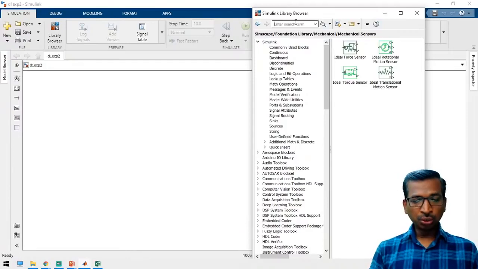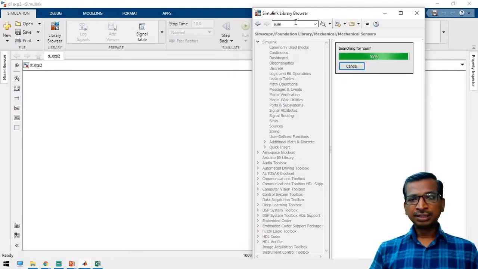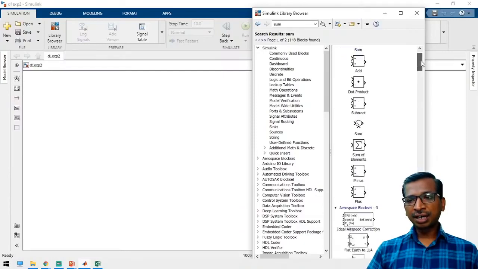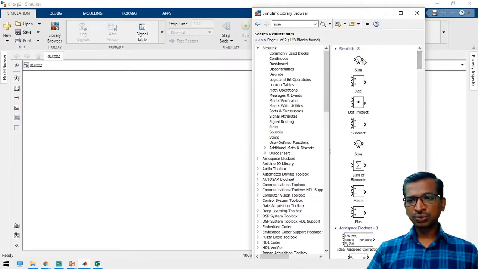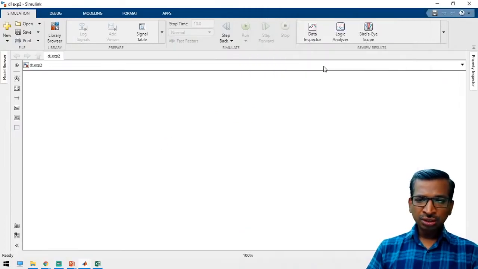Suppose I am going to add two variables, so I need a sum block. Just search for sum in the search bar, and all the relevant block sets will be available. Choose the component, select it, drag it into your workspace.